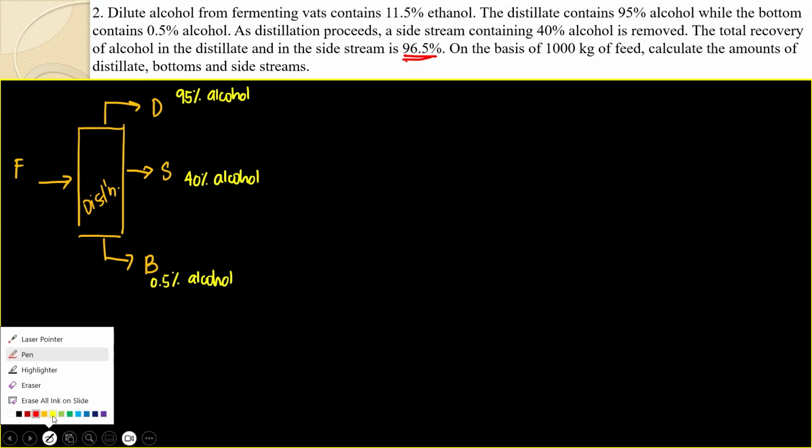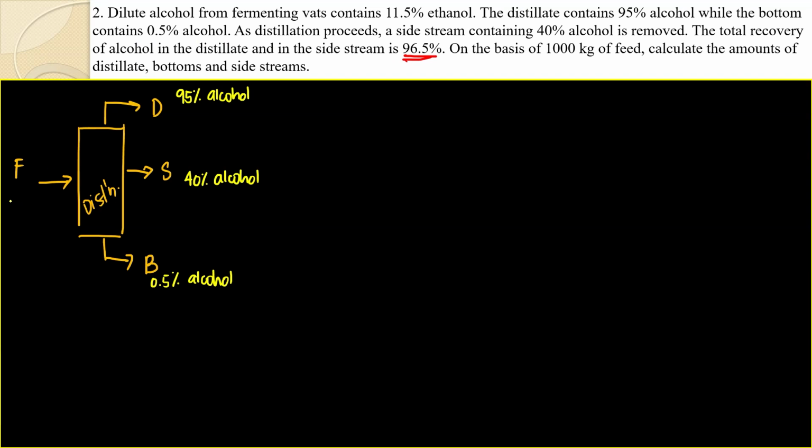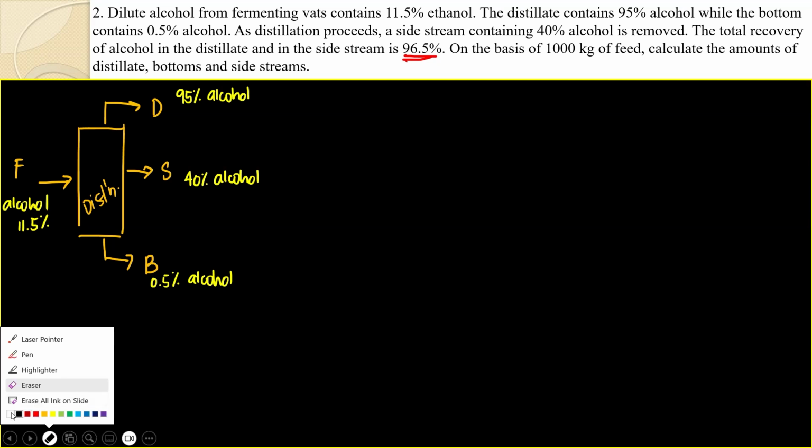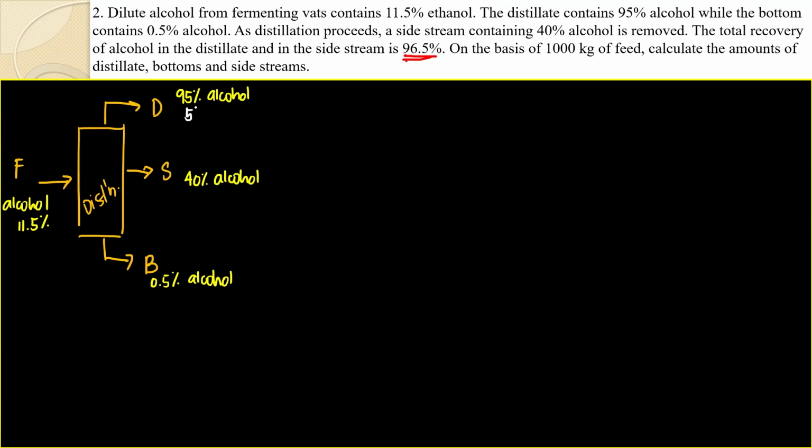So in here, the feed alcohol is 11.5. So 5% ethanol, so alcohol na lang. All right. So if it's just a two-component mixture, this one would be 5% water.